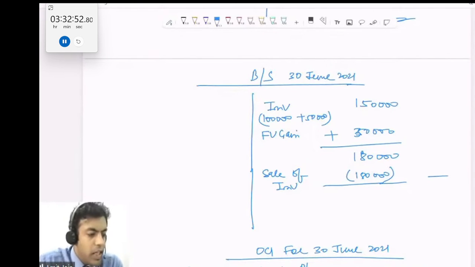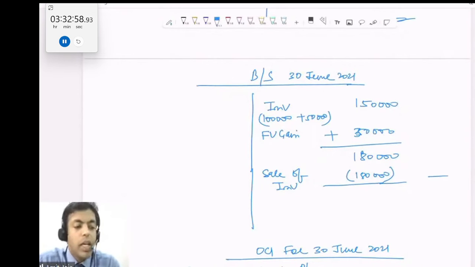Naveen has raised one point: why do we have preference shares under the OCI category? I think it is a good observation. Sir, you said the shares will fail SPPI, and if it fails SPPI, I cannot classify it at amortized cost, and I cannot classify it at FVTOCI. But still you have considered preference shares in the FVTOCI category. We will discuss this in the next class, Naveen. This is the entire concept of the irrevocable option that we will explain and discuss in the next class.